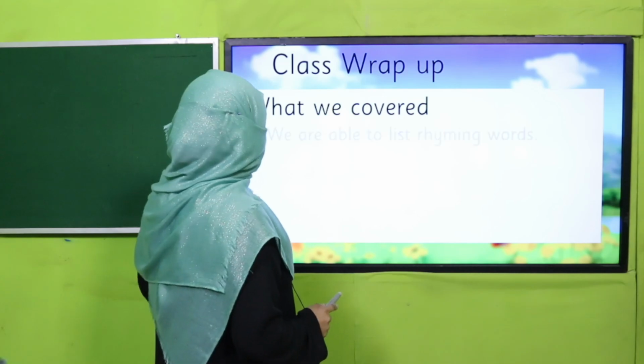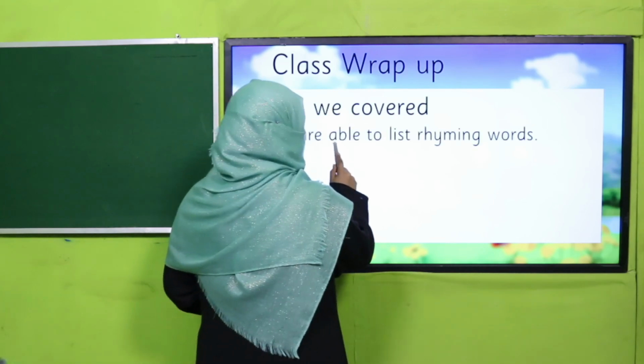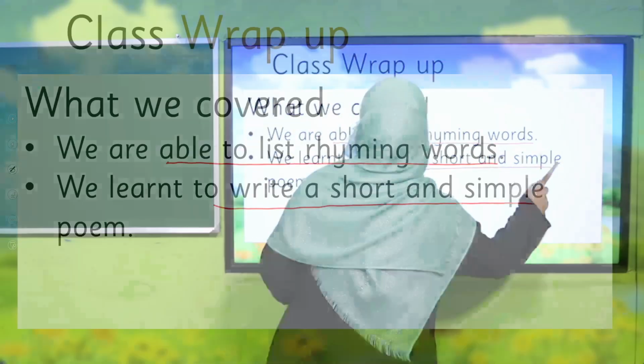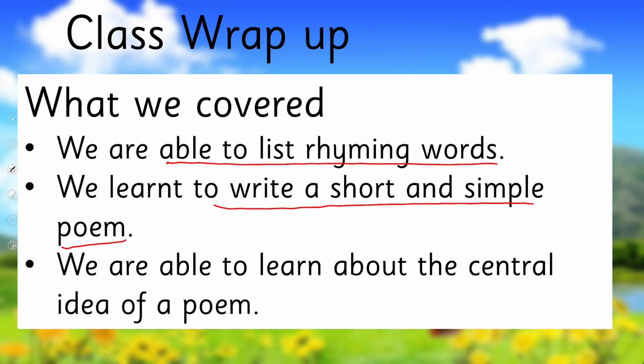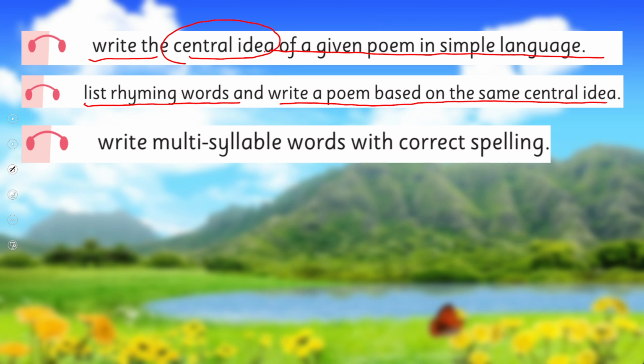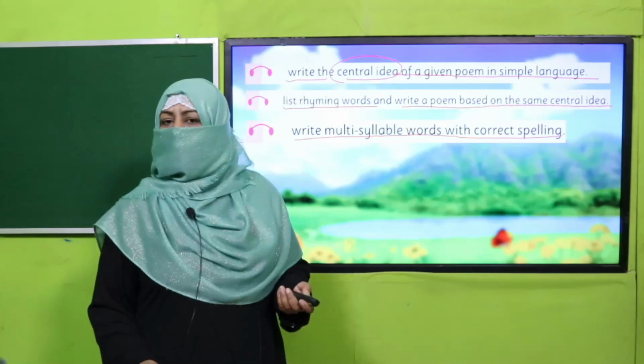So what we have learned today, we are able to list rhyming words. We learned to write a short and simple poem, and we are able to learn about the central idea of a poem. So in this way, we achieved our SLOs, that was to write the central idea of a given poem in simple language, list rhyming words and write a poem based on the same central idea, and write multisyllable words with correct spellings. Are we done with it?